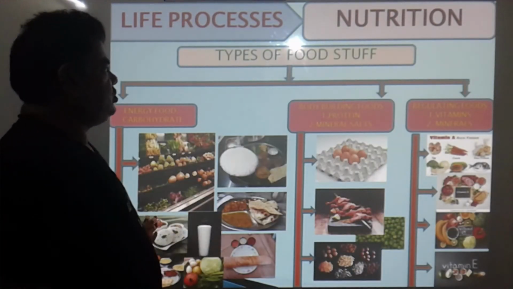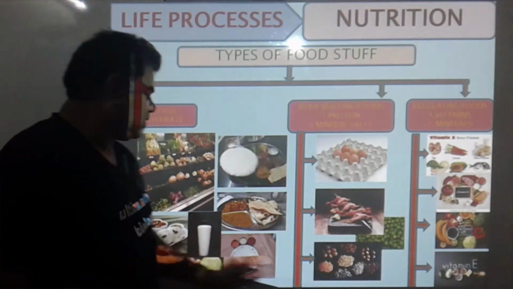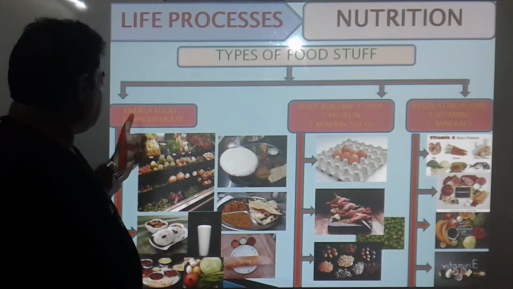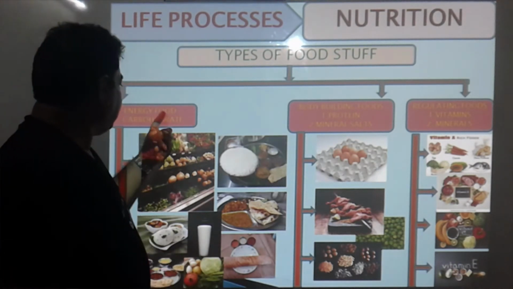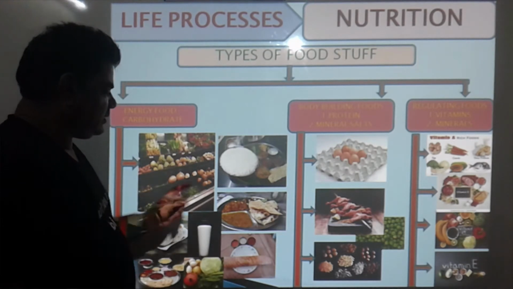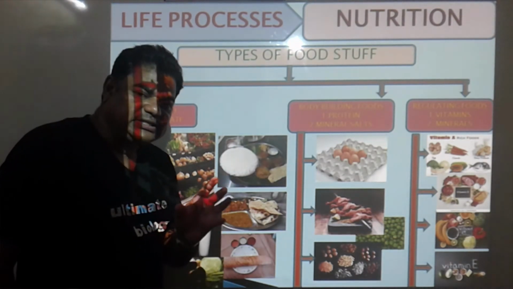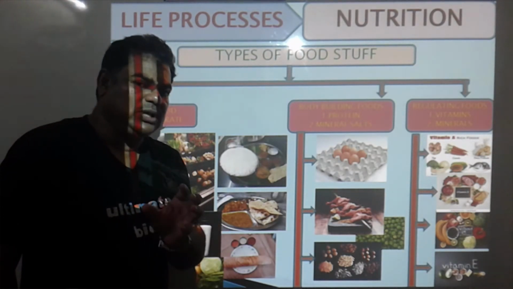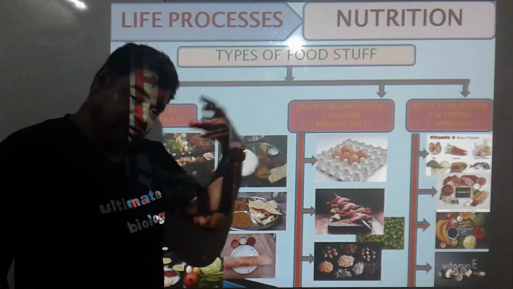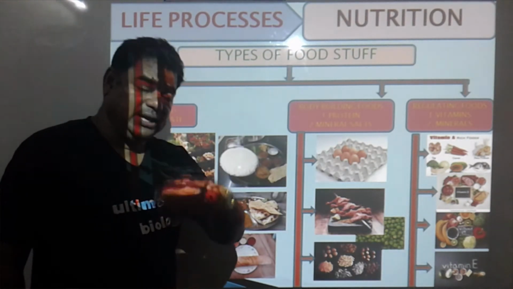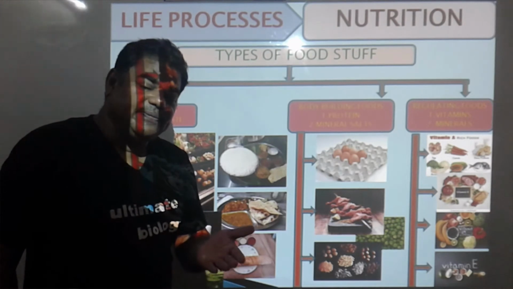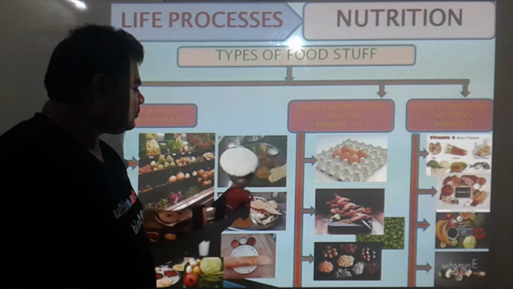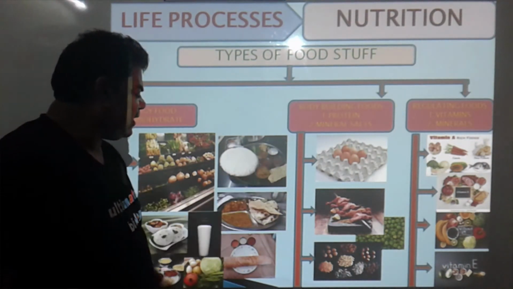Now see here in this chart, the types of foodstuff. First one, this one with all the pictures, provides energy. This is the energy food. It provides carbohydrates. The rice that we eat, after boiling, contains starch, that is a carbohydrate. After we eat it and it goes into our body, it gets digested, and after digestion this starch gets converted into glucose. This is dal, this is rice, all these things are there.